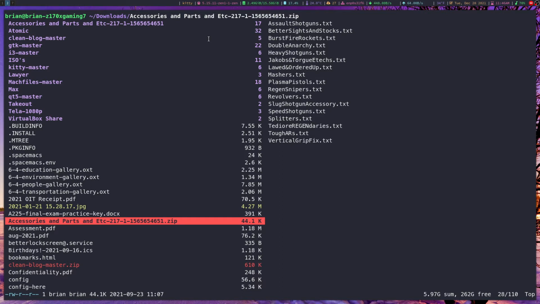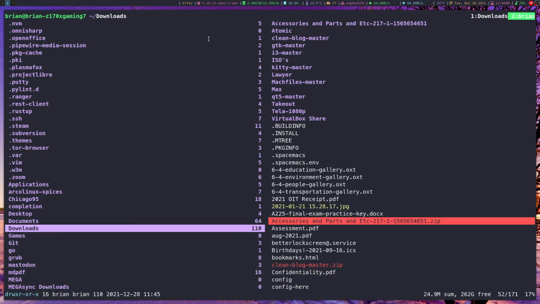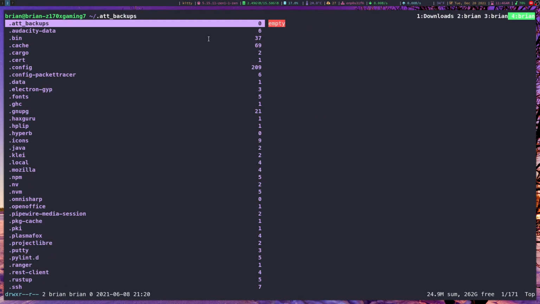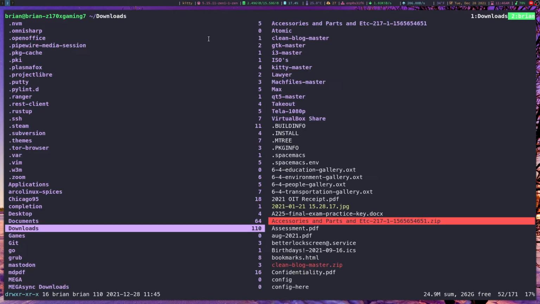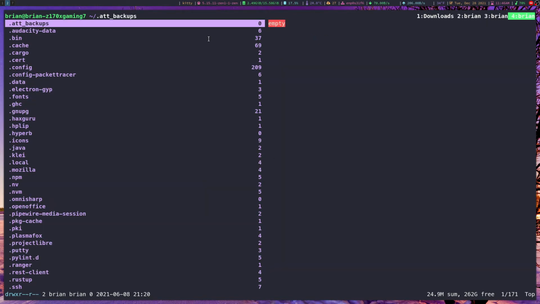Actually, there was one other thing I wanted to show you, and you can create various tabs. In my case, I have it set for Control N to create a new tab, or Control D to delete the tabs. If you wanted to cycle through them, here, let me create a new tab to show you.